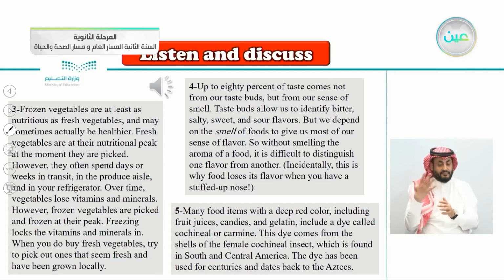Number 5 here, many food items with a deep red color, including fruit juices, candies, and gelatin, include a dye called cochineal or carmine. This dye comes from the shell of the female cochineal insect. So this red color really does come from an insect, which is found in South and Central America. The dye has been used for centuries and dates back to the Aztecs.